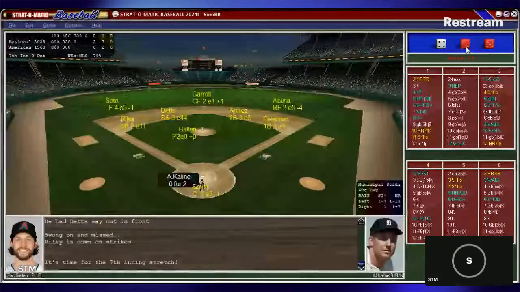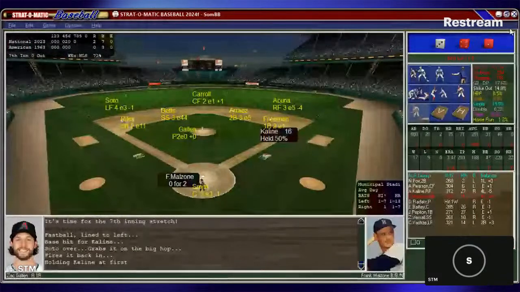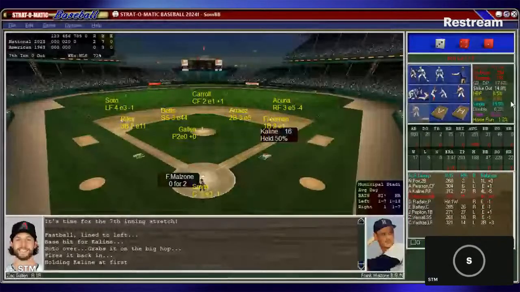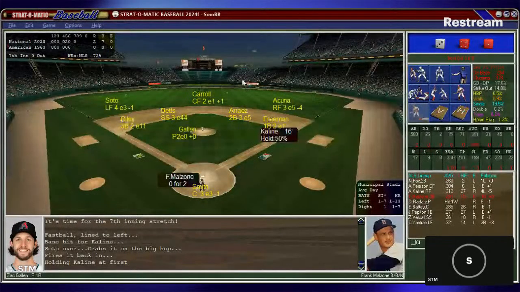I see if they can get to him. Here's Frankie Malzone. He's 0-for-2, and he represents the third baseman for the American League. Now, again, that third Brooks Robinson, a .251 hitter with 11 home runs, 67 runs batted in. Let's see what numbers Malzone has.